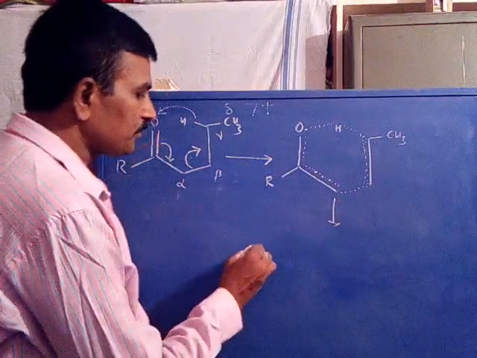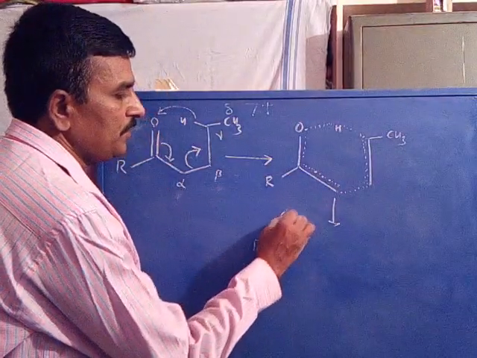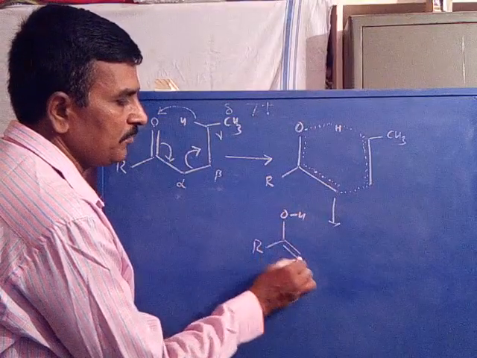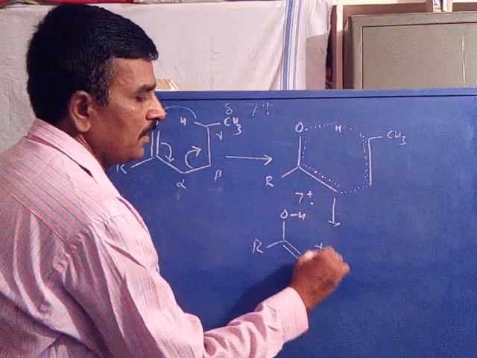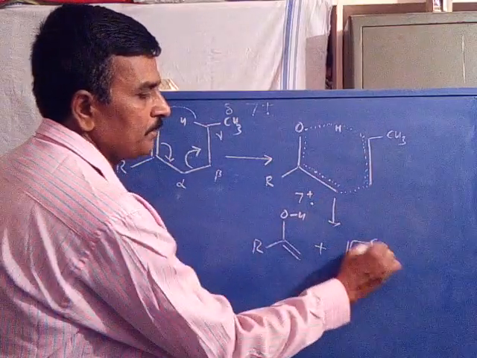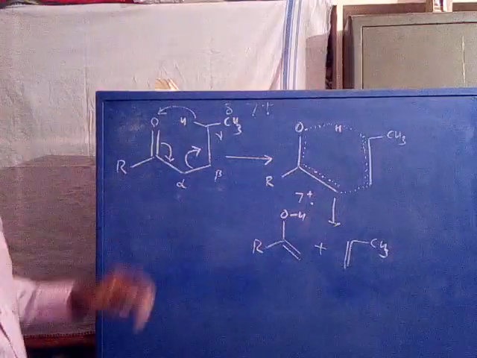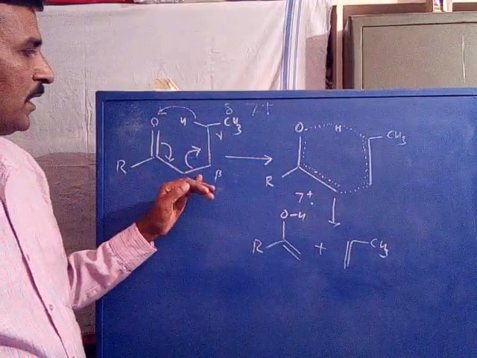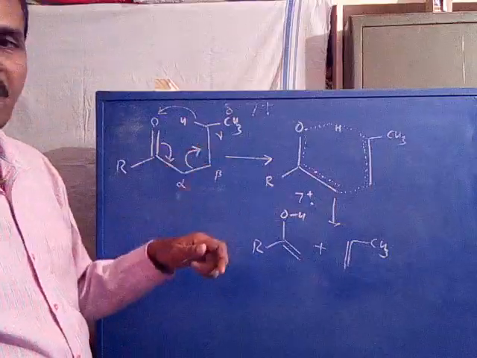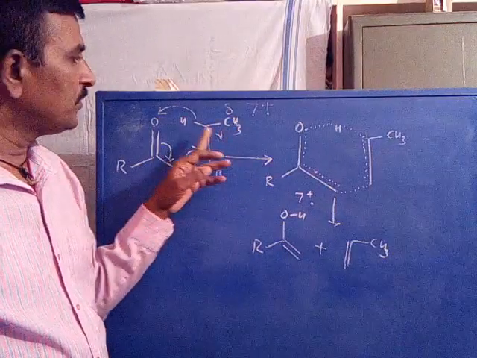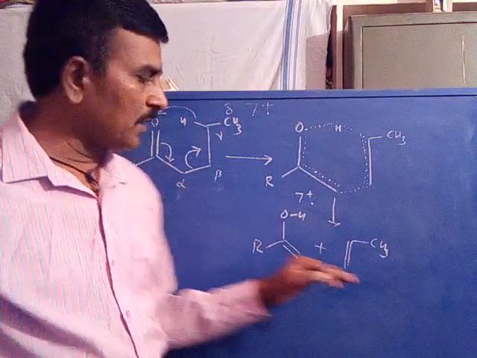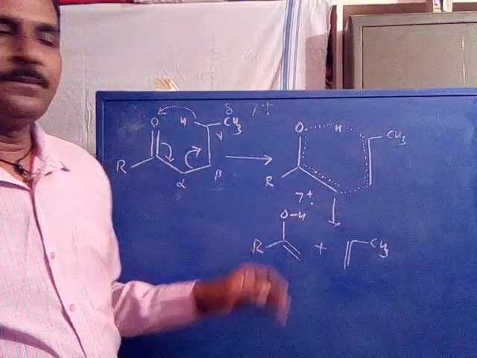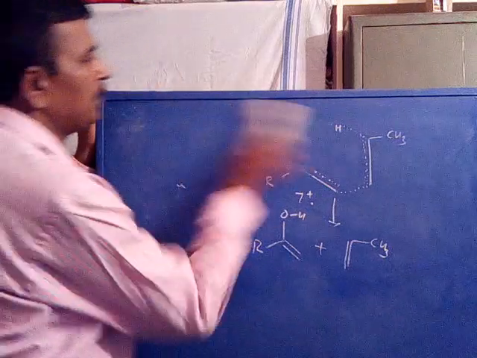Now in this case we will get R, this becomes OH after transfer, this becomes a double bond, it is an ion radical. Now this part is lost as propene as a neutral. So when this beta bond is cleaved, we will get propene instead of ethylene, because one CH3 group is attached at the gamma carbon. So we get propene as a neutral, and this as an ion radical. So this is the McLafferty rearrangement. Now let us discuss some other examples.